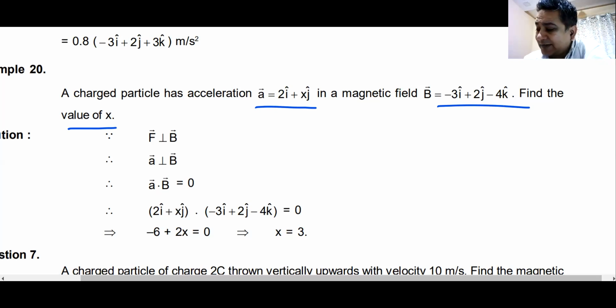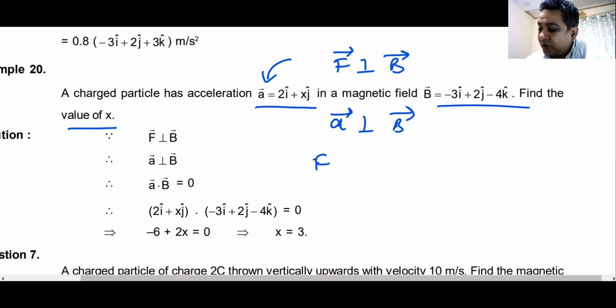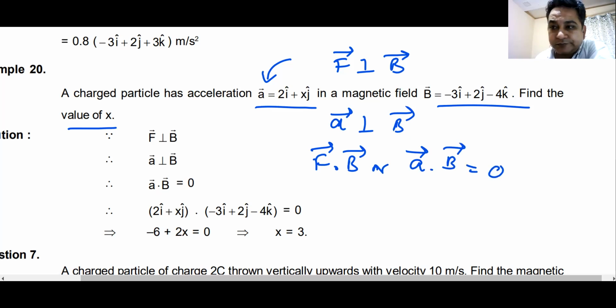Remember, acceleration is force per unit mass. Now, force is perpendicular to the magnetic field, so acceleration has to be perpendicular to the magnetic field. So F dot B, or a dot B, will always be equal to 0.